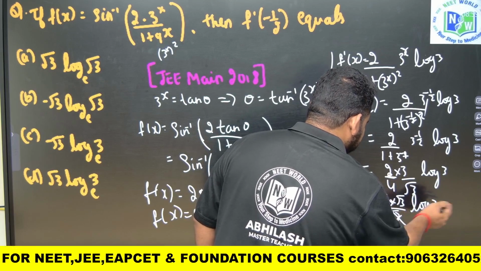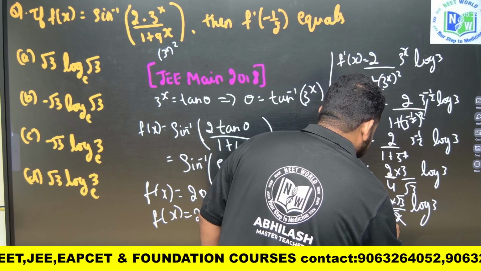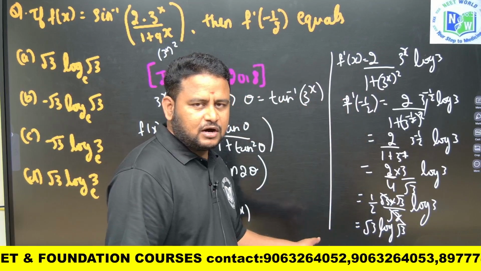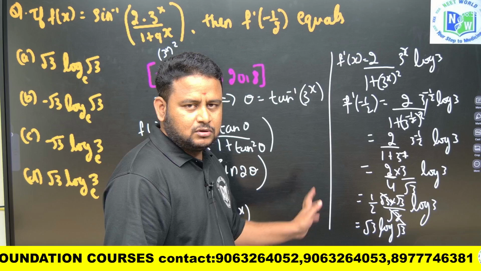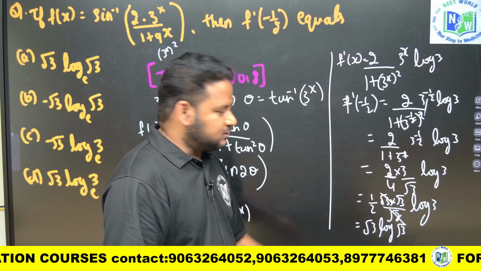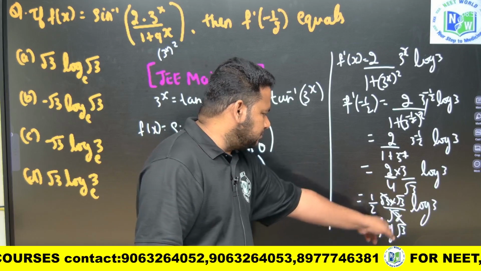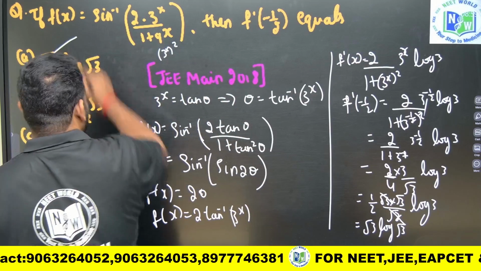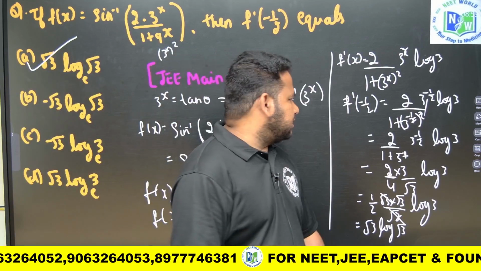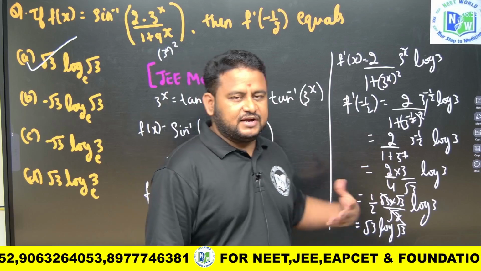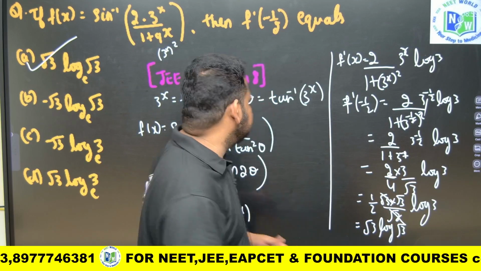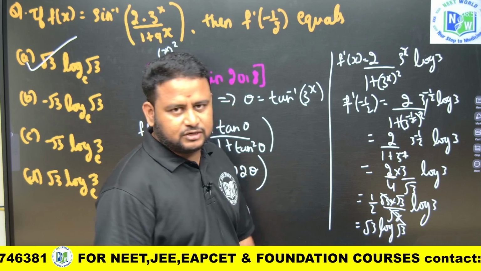If I send this 1 by 2 inside, this will become root 3 into log root 3, because a times log m is nothing but log of m to the power of a. That is, if I send 1 by 2 inside, this will become root 3 into log root 3 to the base e. That is nothing but option A. That is a JEE Main 2018 question. Simple, but in the last step you should be very careful while calculating. So the answer to this question is root 3 into log root 3 to the base e, friends.